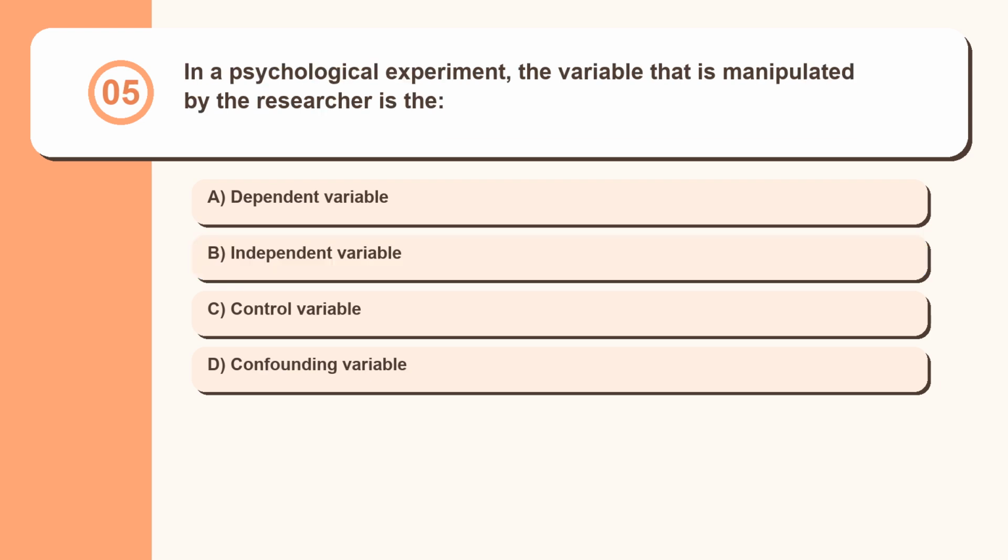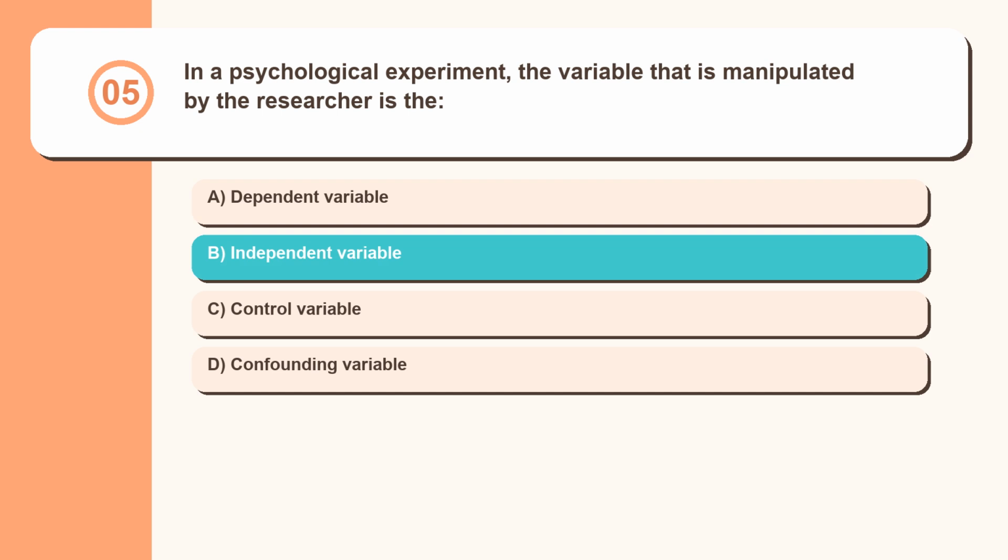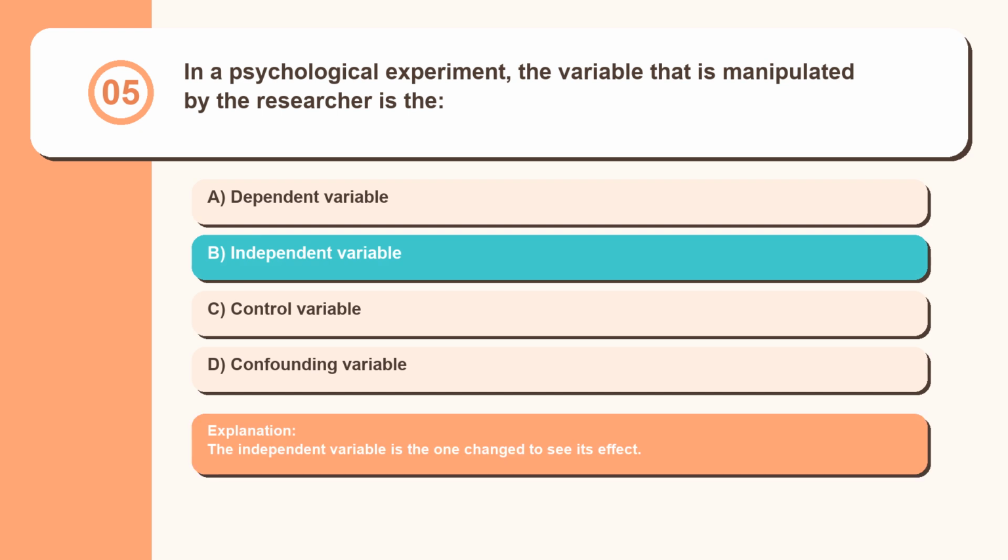Question 5. In a psychological experiment, the variable that is manipulated by the researcher is the: dependent variable, independent variable, control variable, confounding variable. The independent variable is the one changed to see its effect.